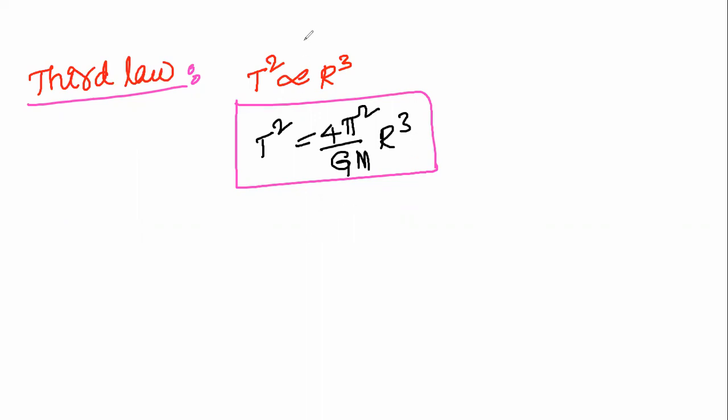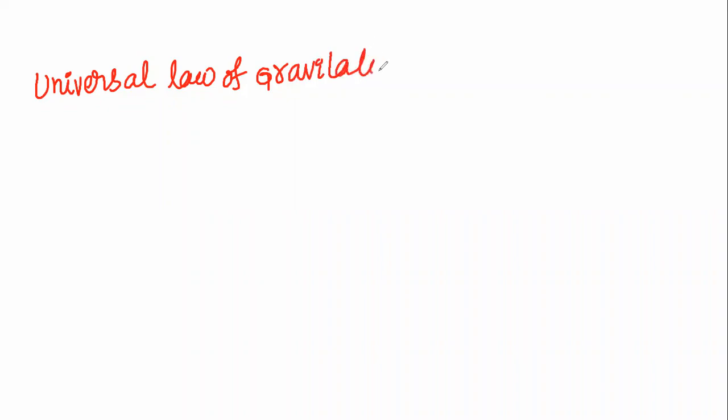Right. So whenever we come to the universal law of gravitation, according to the universal law of gravitation, the force of attraction between any two bodies is directly proportional to the product of their masses and inversely proportional to the square of the distance between them.